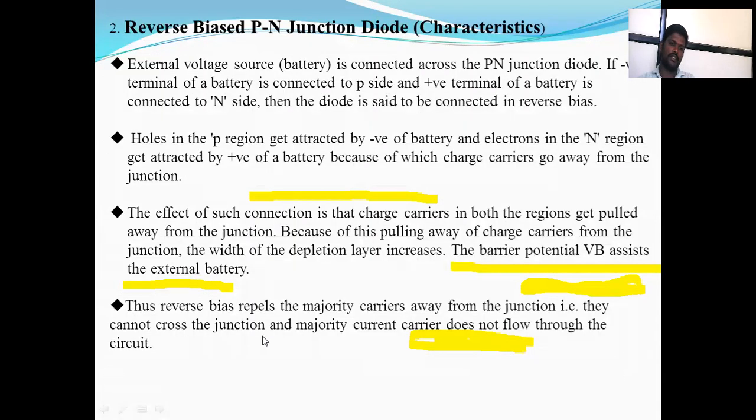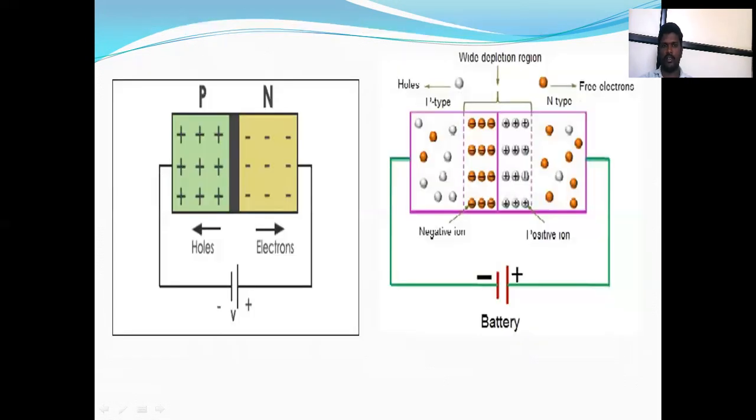The reverse bias repels the majority charge carriers away from the junction. They cannot cross the junction, so majority carrier current does not flow through the circuit. The majority charge carriers are pulled away from each other and the depletion region increases. The width of the depletion region increases like this.